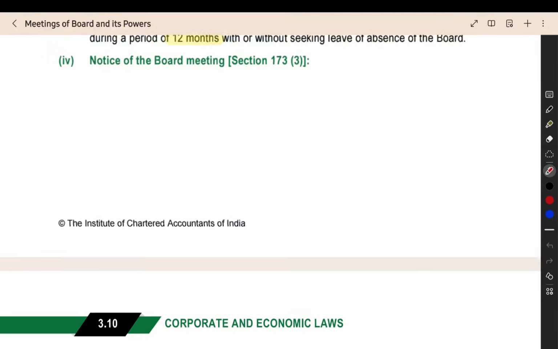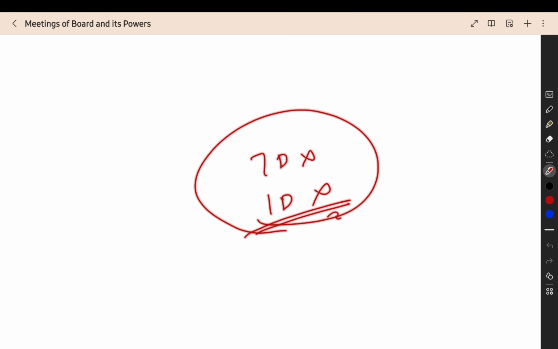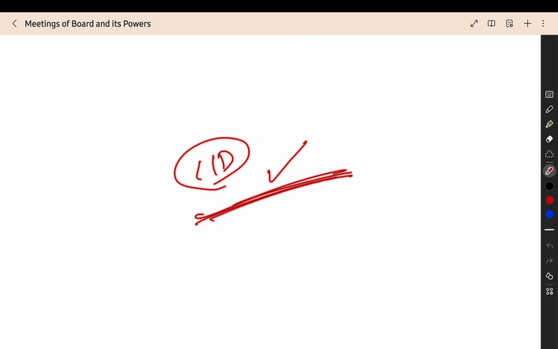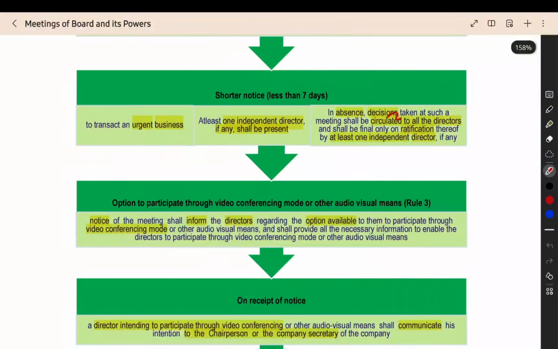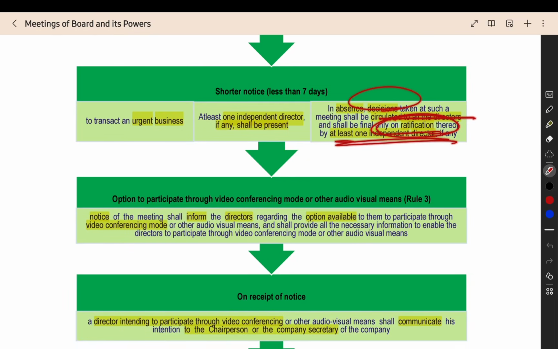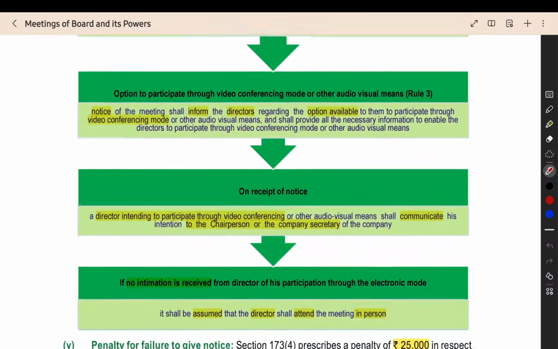Then one more point: if you are not conducting the meeting after 7 days, like the notice is less than 7 days only, and you are not even having an independent director. Now 7 days also you did not fulfill, and an independent director also is not there. Then after doing the meeting, you have to send the resolution, and the resolution should be approved by an independent director. One independent director should approve the resolutions taken in the meeting after the meeting. So the decision should be circulated to all the directors, and one independent director should give the ratification, should approve it after the completion of the meeting.